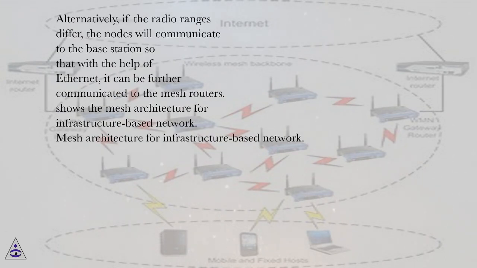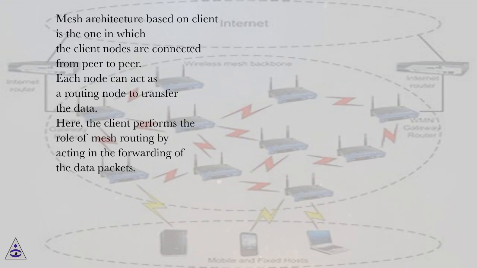Alternatively, if the radio ranges differ, the nodes will communicate to the base station so that with the help of Ethernet, it can be further communicated to the mesh routers. This shows the mesh architecture for infrastructure-based network.